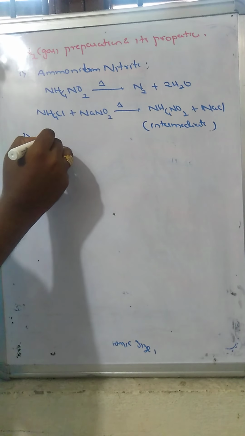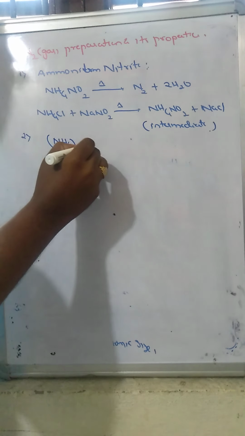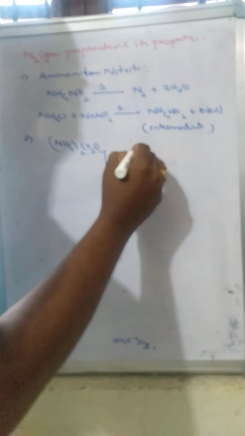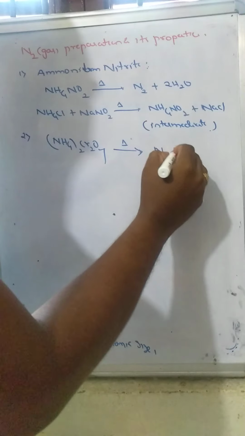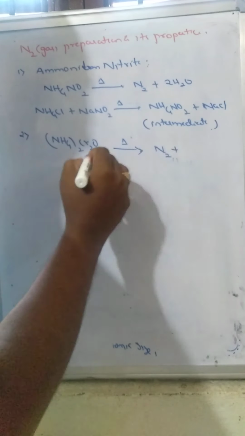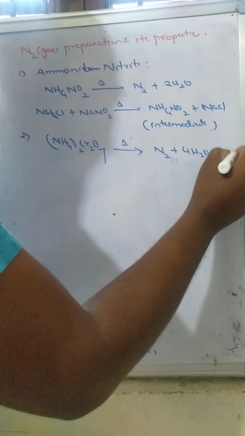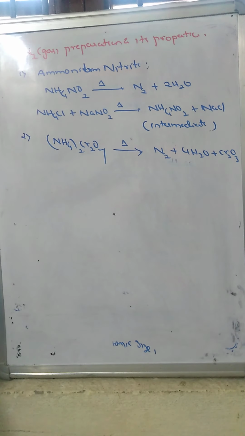And the second one is prepared from ammonium dichromate. When ammonium dichromate is heated, it leads to formation of nitrogen, and here 4H2O and Cr2O3, chromic oxide, are formed.